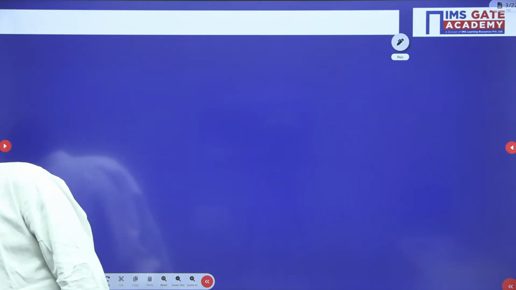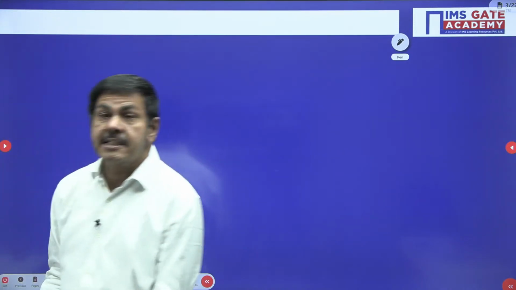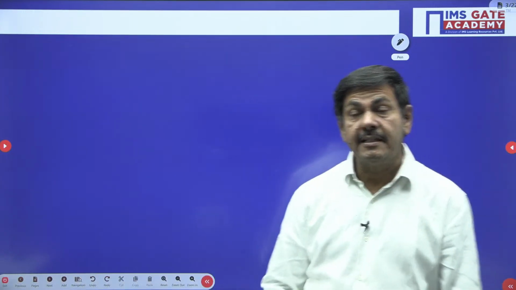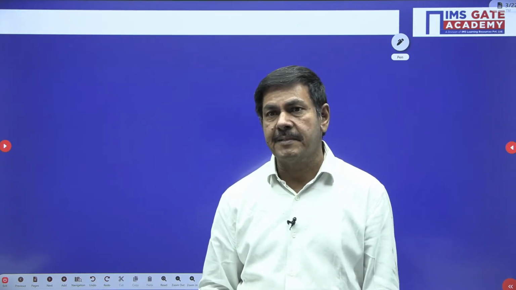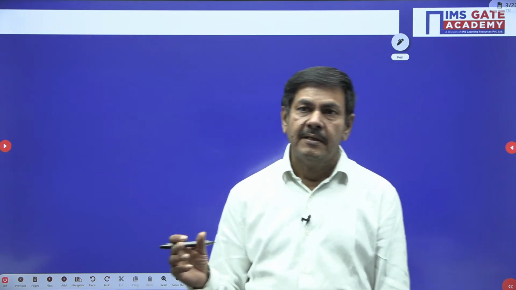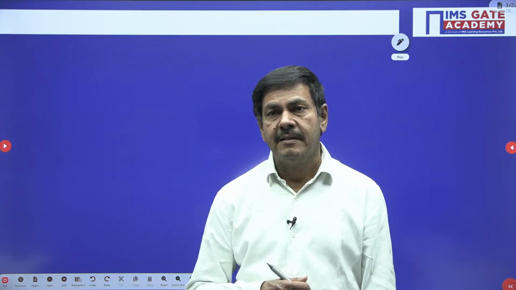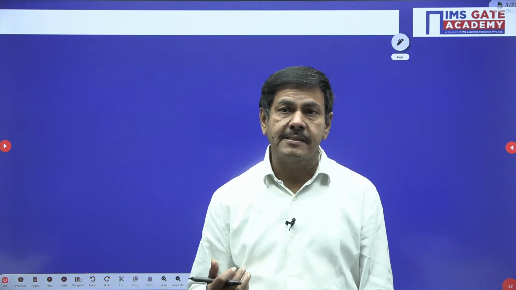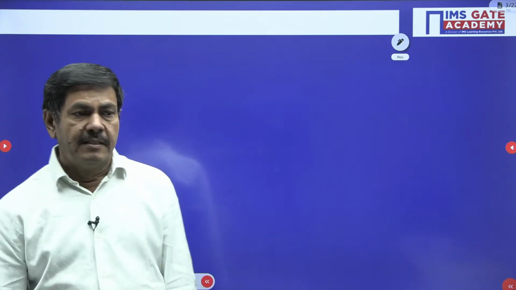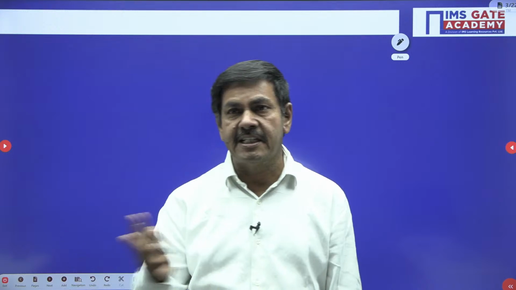In the last class, I explained what a compensated semiconductor is. What is a compensated semiconductor? If the semiconductor is doped with pentavalent and trivalent atoms, then it is said to be a compensated semiconductor. In case the ND value is greater than NA, where ND means the donor concentration and NA means the acceptor concentration.